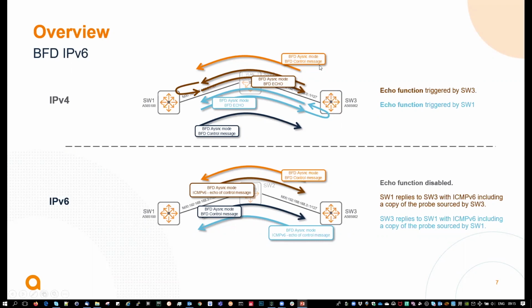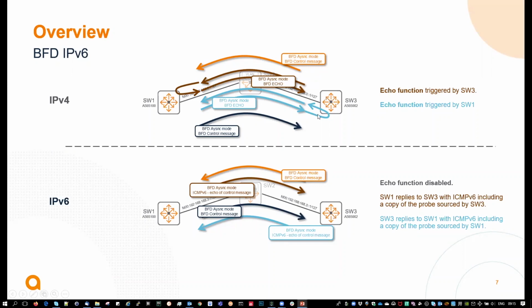These are the control messages, for instance establishing a BFD session, negotiating the timer, notifying switch 3, notifying the timer to switch 1, and so on. Then switch 3 sends a BFD echo to switch 1 that will loop back this probe to switch 3 without processing it further. It's just a loopback, and that is in hardware. So that's for IPv4.